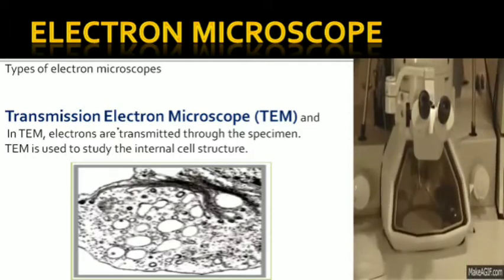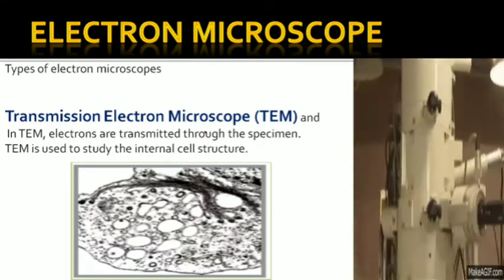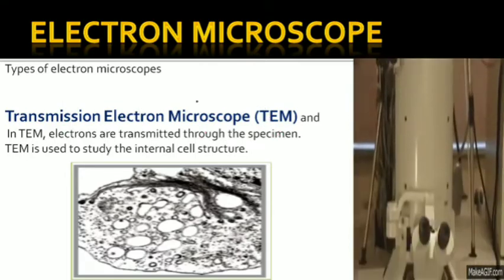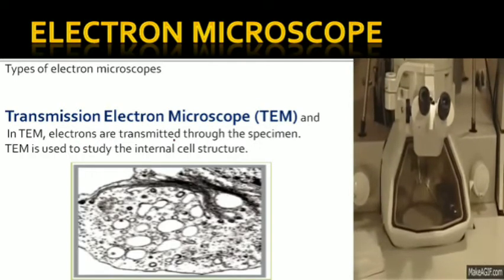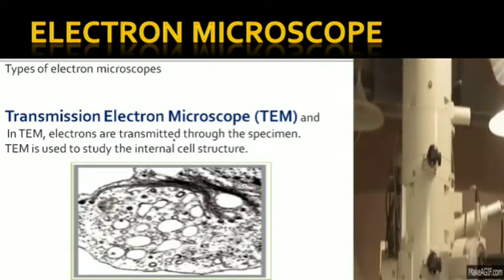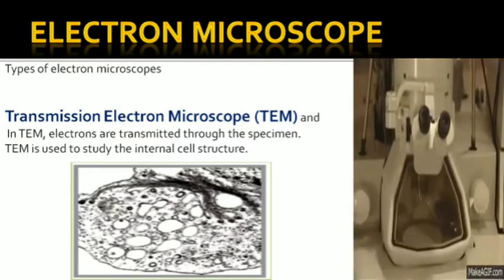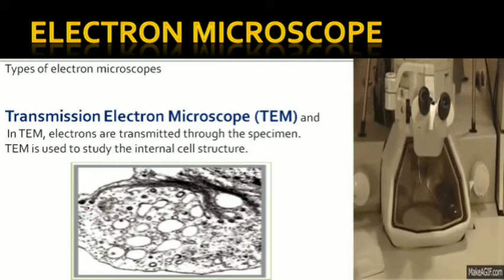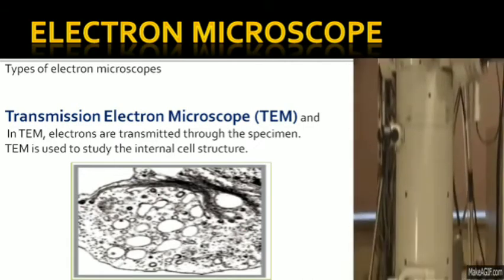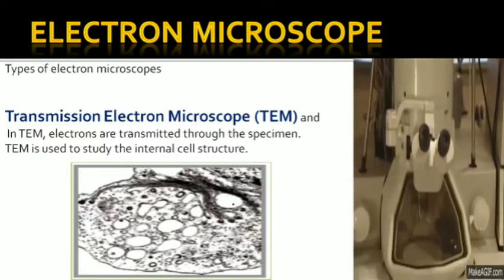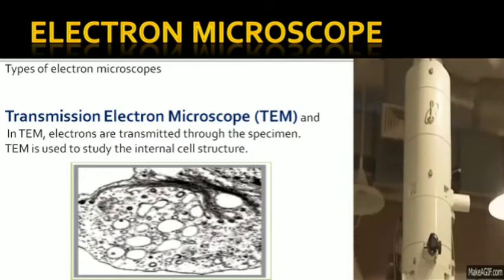Now we'll see the transmission electron microscope. This is one type of electron microscope, and the other is SEM. T stands for transmission. Transmission means electrons are transmitted through the specimen. It means it passes through the specimen, any type of object, any type of cell. So we are able to observe all the inner parts of the cells, the organelles, like the nucleus, the Golgi apparatus here, endoplasmic reticulum, vacuoles, and